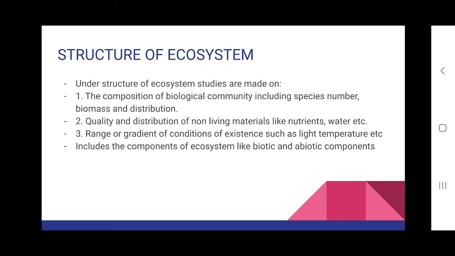So under structure, the third character which is studied is how the different conditions are present, the range or gradient of different conditions of existence. So these are all studied under structure of ecosystem, or these are all the meaning of structure of ecosystem.